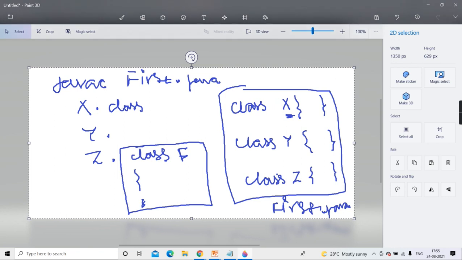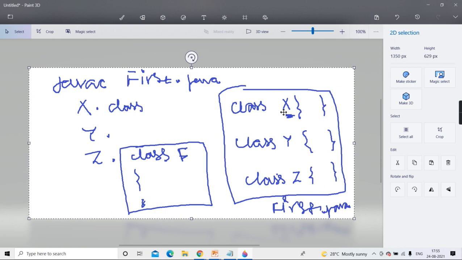So what is this javac tool doing? The javac tool takes your Java source file and checks for syntax errors. If there are any, it will tell you along with the line number. Then it will convert it into a Java executable, that is, bytecode. And the name of your bytecode file does not depend on the source file name, it depends on the class name. As many classes as you have typed in that source file, that many dot class files.